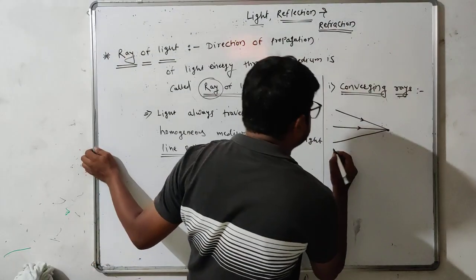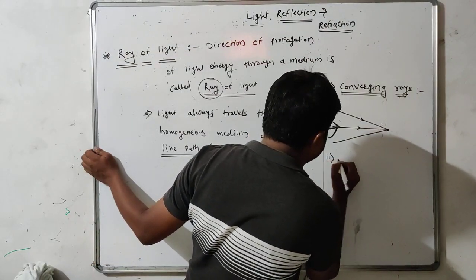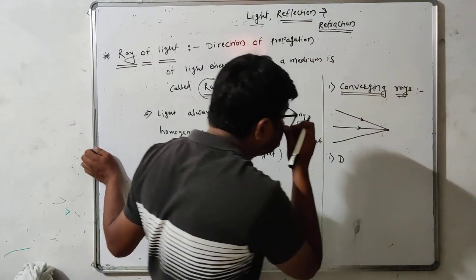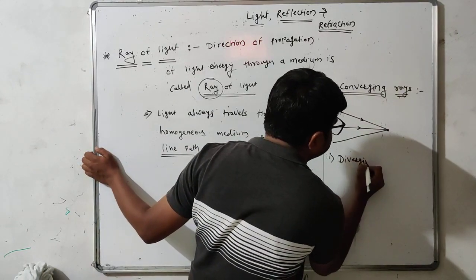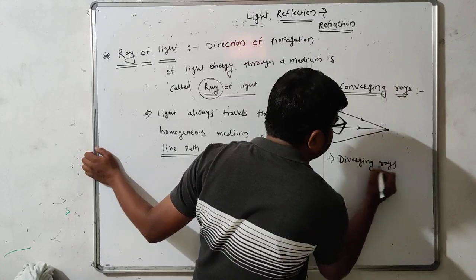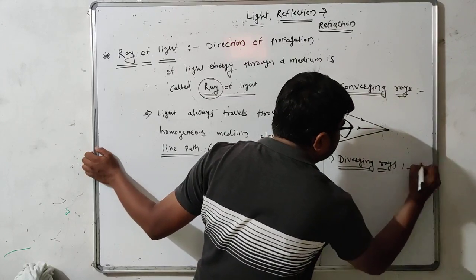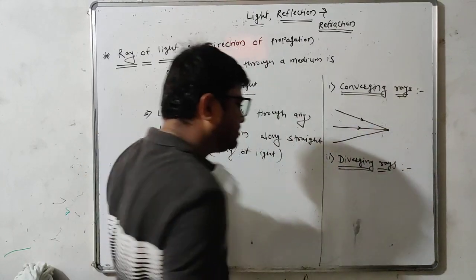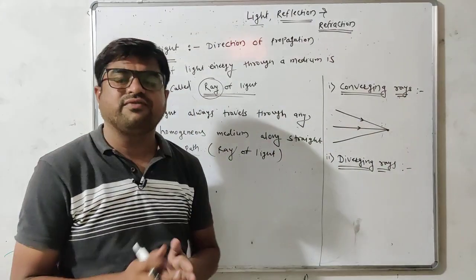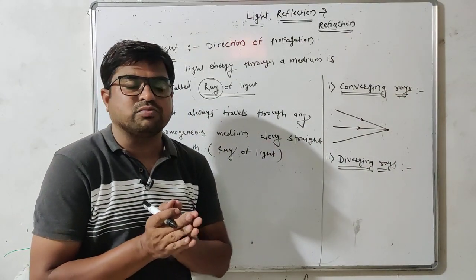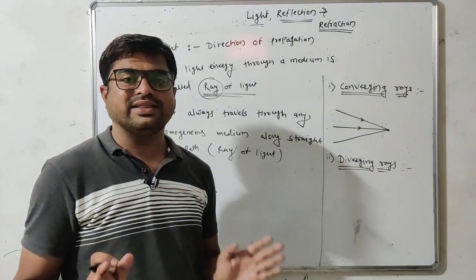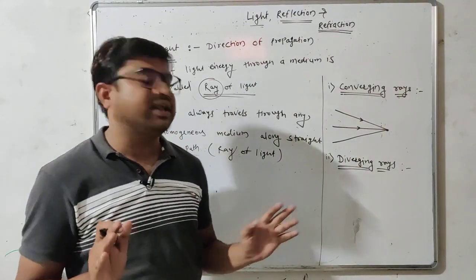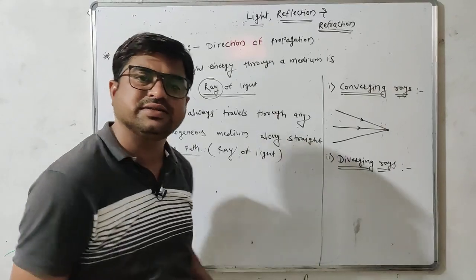Now second, the opposite of convergence, that is divergence: diverging rays. Diverging rays means if the rays of light are moving away from a single point, then those rays of light are called diverging rays.